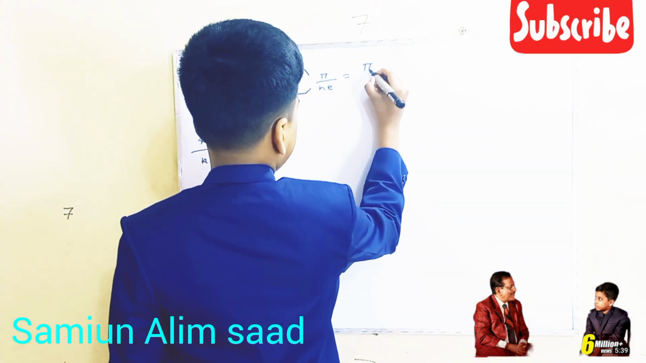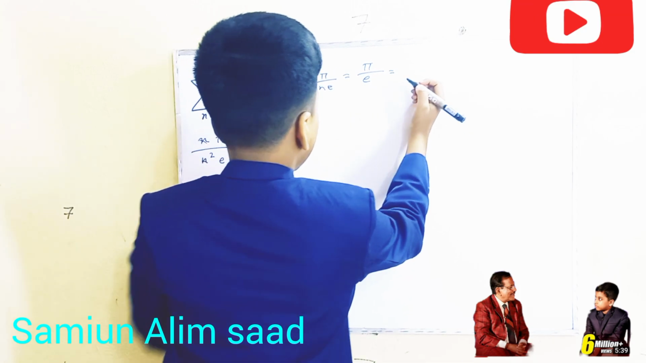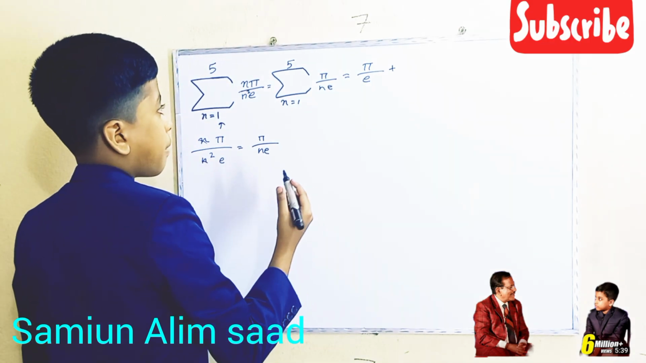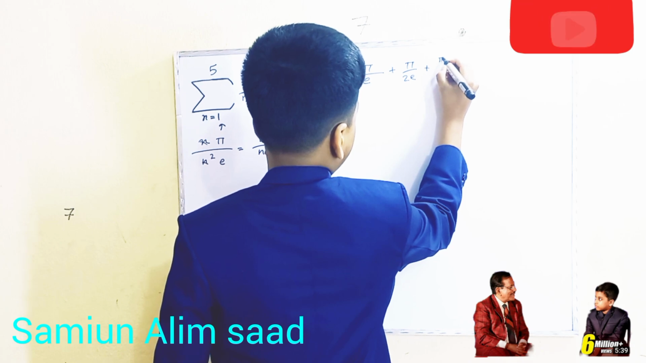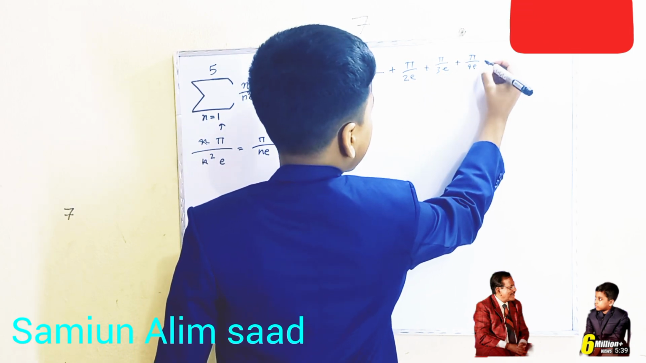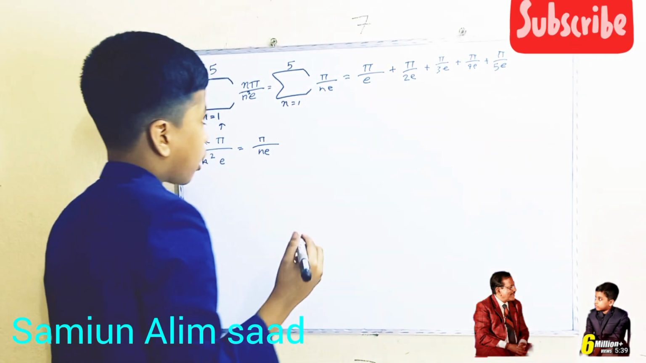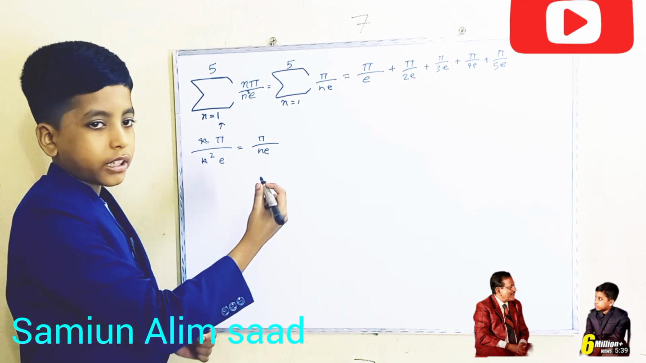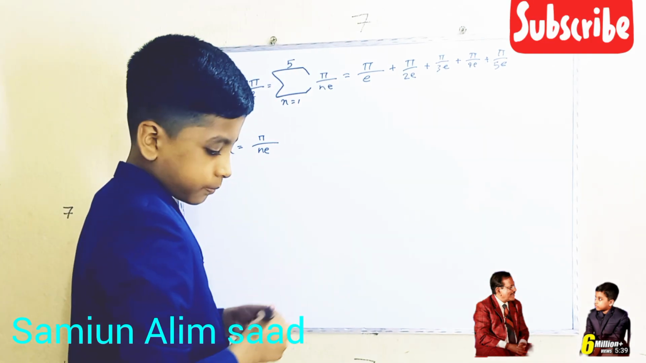That equals pi over 1 times e, which is pi over e, plus pi over 2e, plus pi over 3e, plus pi over 4e, plus pi over 5e. This is pretty complex. We have to do many addition steps because these are fractions. So let's actually evaluate this.